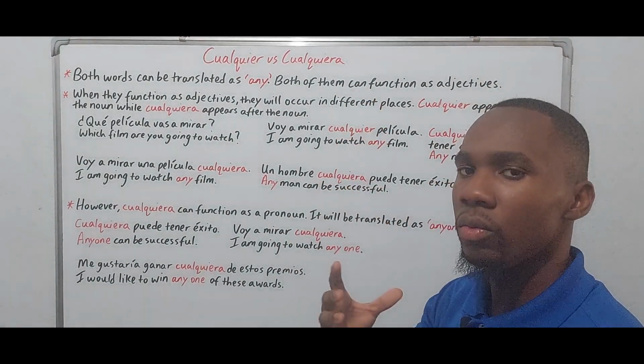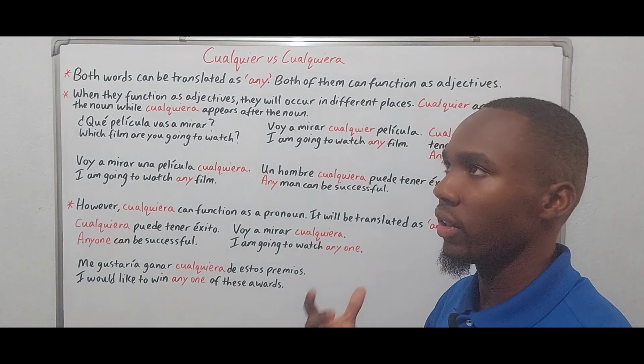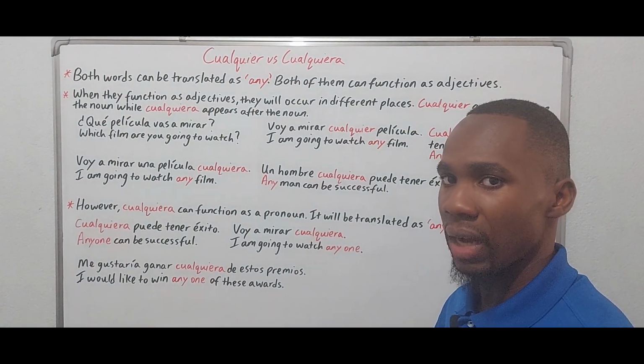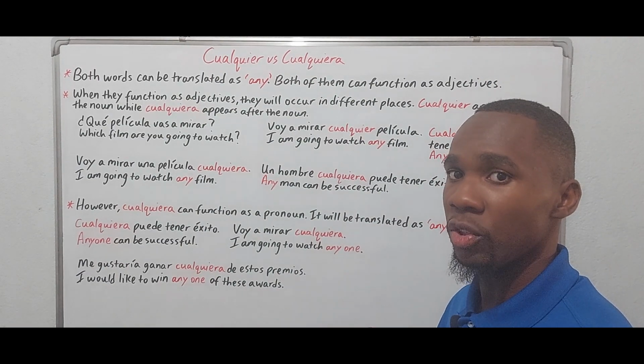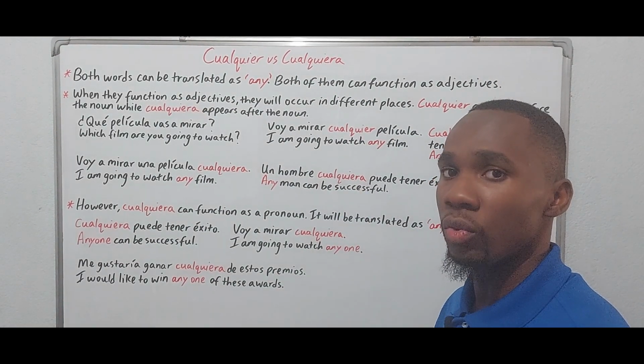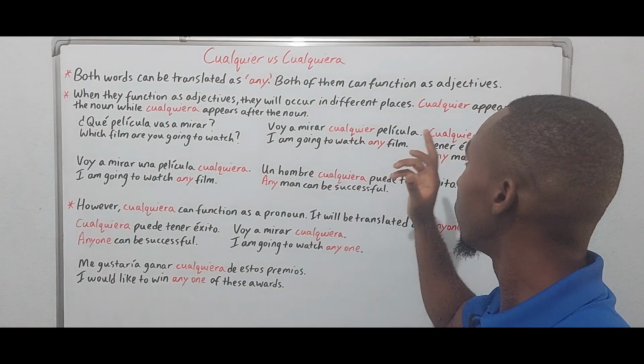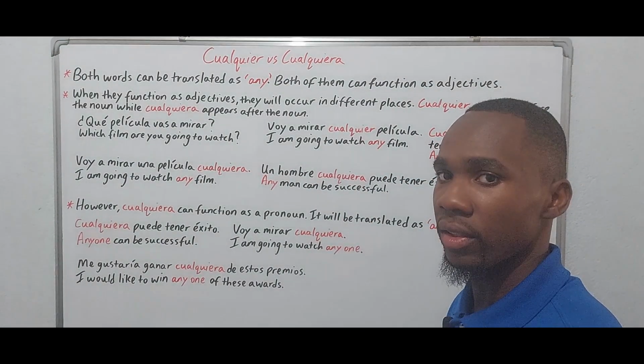Now, there are two contexts or themes that we are going to use to analyze the differences between these two words. The first theme is going to be their function as adjectives.